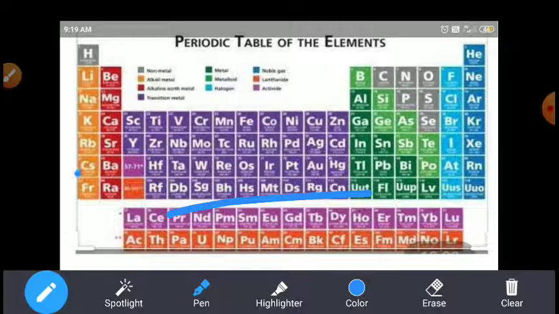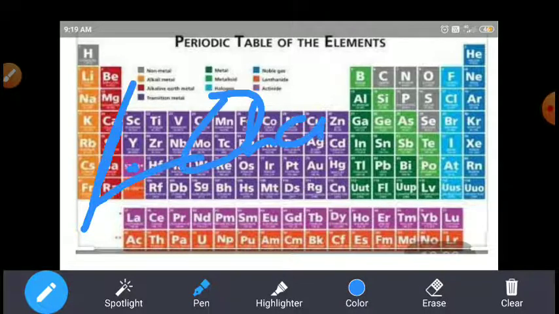This is the sixth period. So here 1, 2, and this. Look here, this color and this color are the same. Some elements are separated from this group. What are these elements? This is the lanthanum group, students.